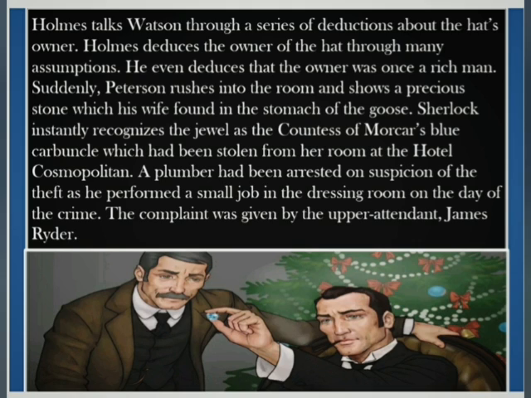Suddenly, Peterson rushes into the room and shows a precious stone, which his wife found in the stomach of the goose. Sherlock instantly recognizes the jewel as the Countess of Morcar's blue carbuncle, which had been stolen from her room at the Hotel Cosmopolitan. So looking at this, Sherlock easily understood that it was that very jewel which was stolen from the room of the Countess of Morcar.